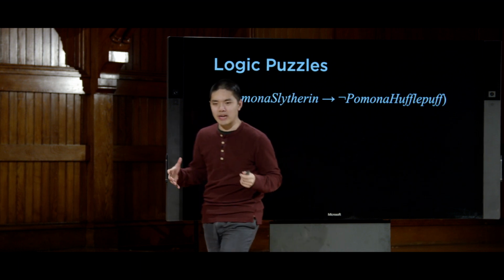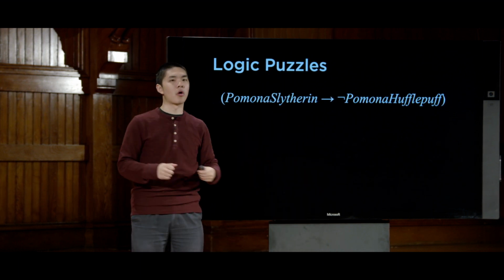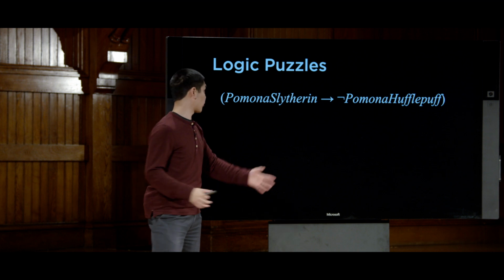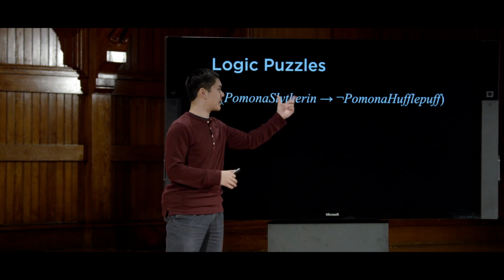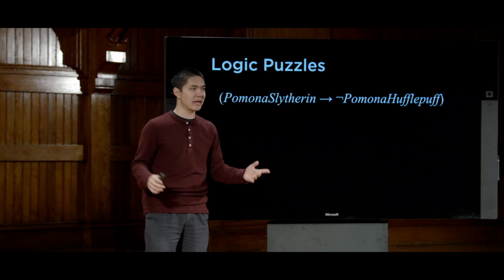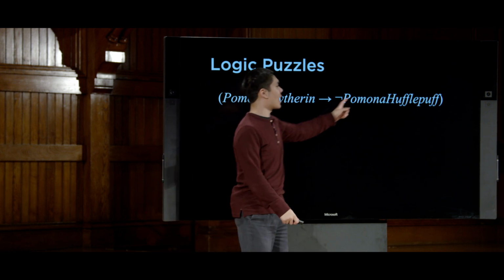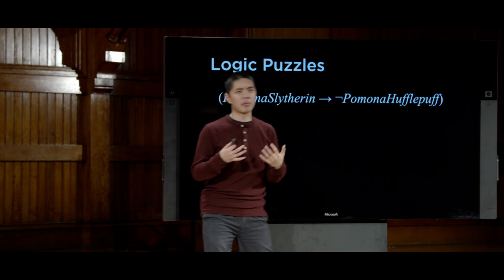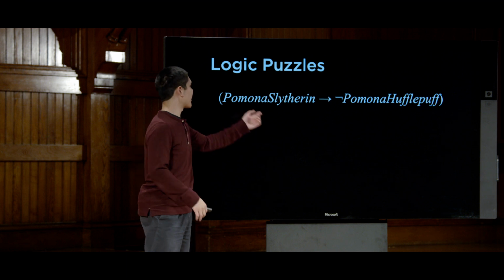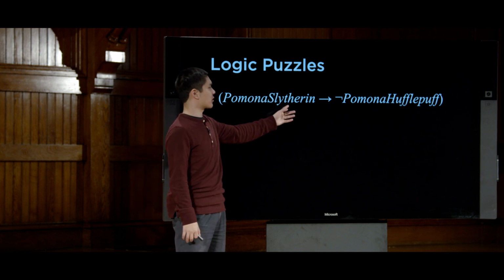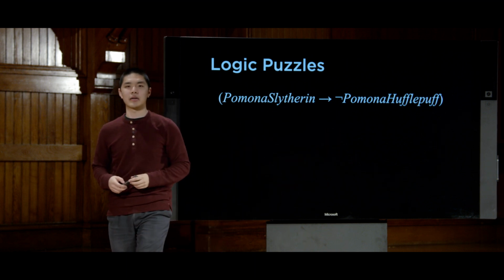Something like, if Pomona is in Slytherin, then we know that Pomona is not in Hufflepuff. And we know this for all 4 people and for all combinations of houses, that no matter what person you pick, if they're in one house, then they're not in some other house. So I'll probably have a whole bunch of knowledge statements of this form.